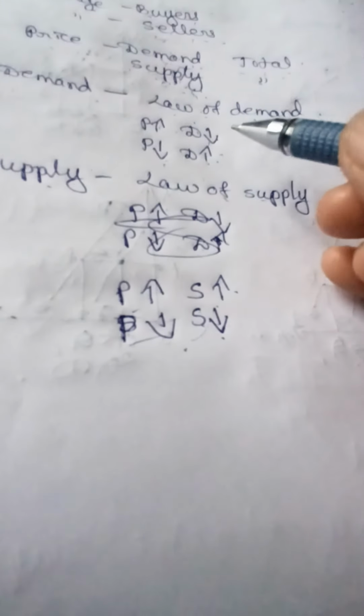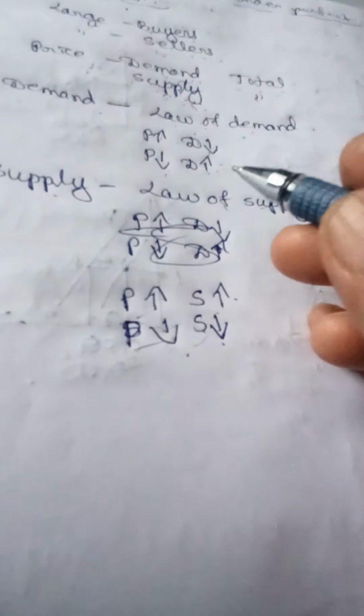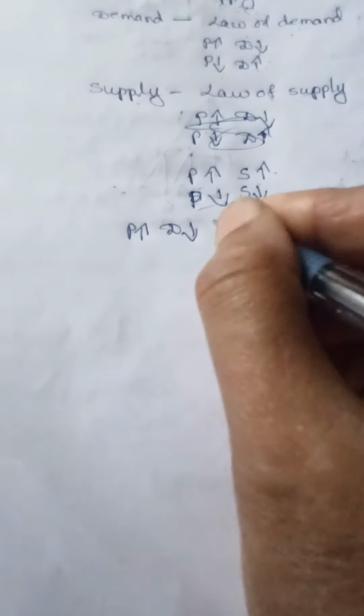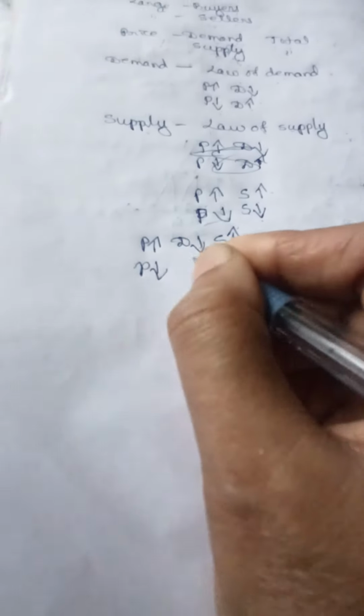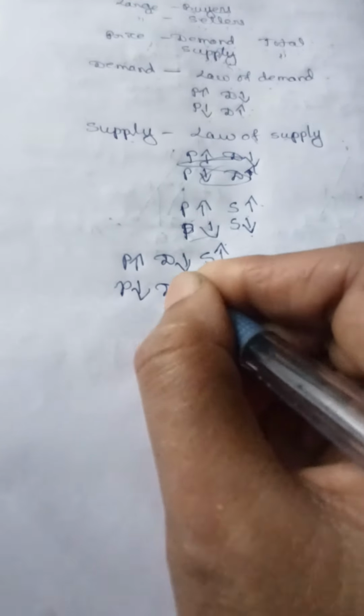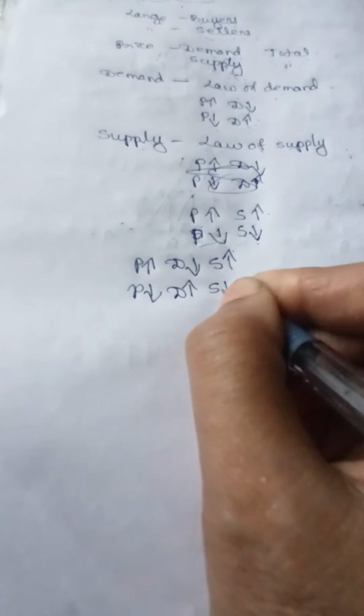So price and supply move in the same direction, but price and demand move in the opposite direction. It means demand and supply move in opposite directions. See, when the price of the product is more, demand for the product is less, but supply of the product is more. And when the price of the product is less, demand for the product is more and supply of the product is less.